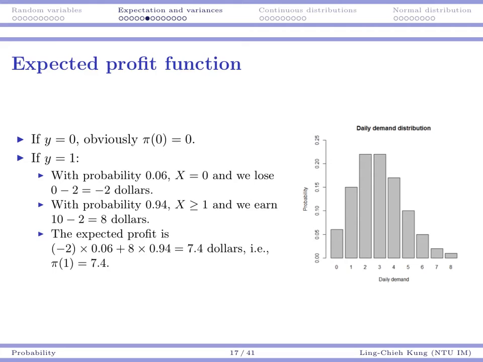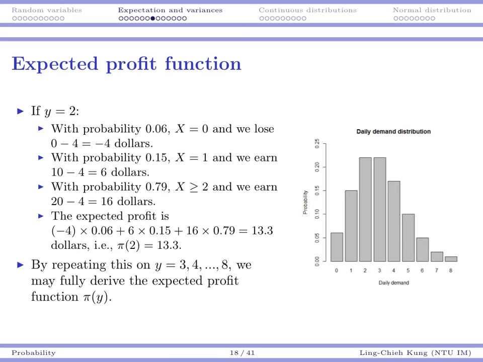If I decide to purchase 1 unit as my inventory, my expected profit is 7.4. Similarly, if I set y to be 2, what's going to happen? With probability 6%, I'm again going to earn nothing. But now because I buy 2 units, my profit would be -4. With probability 15%, I'm going to get 1 unit of demand, and then I earn 10 minus 4.